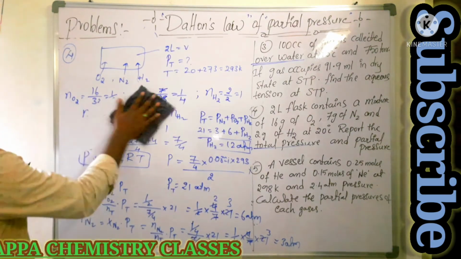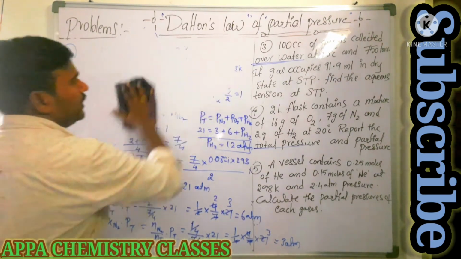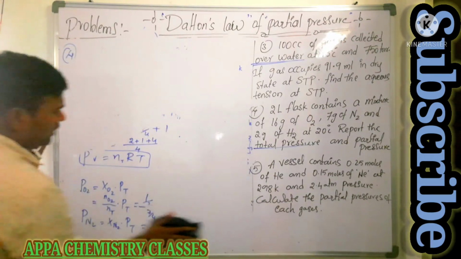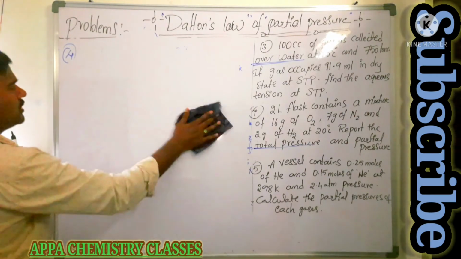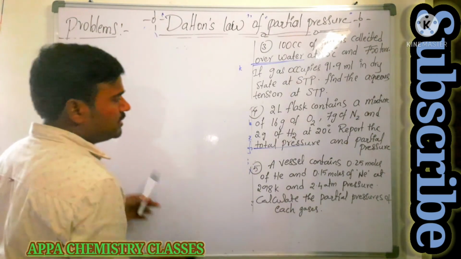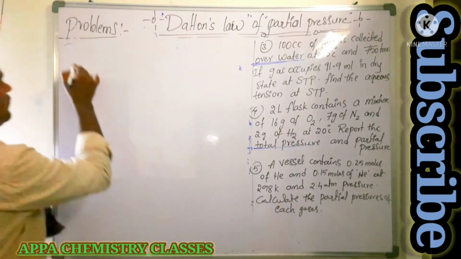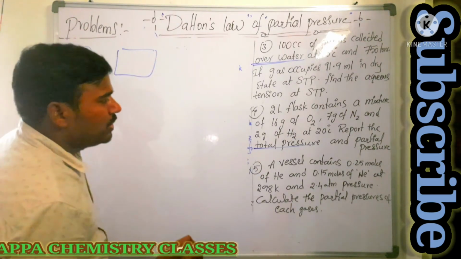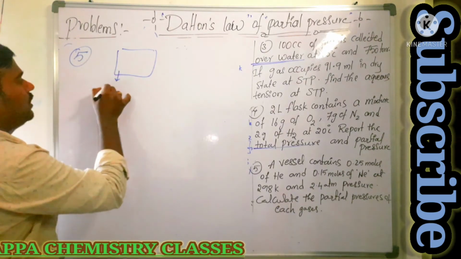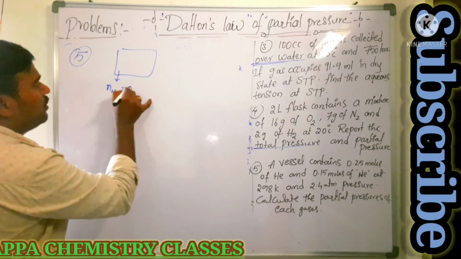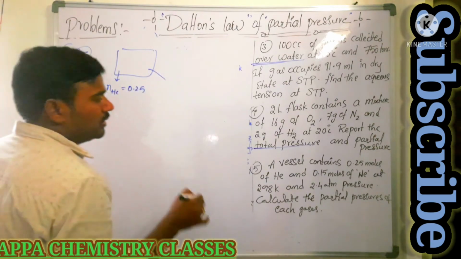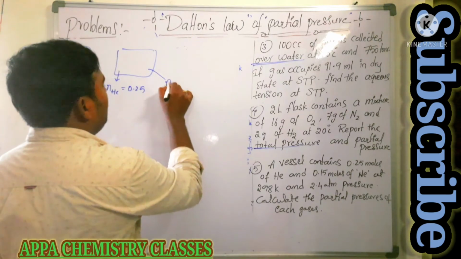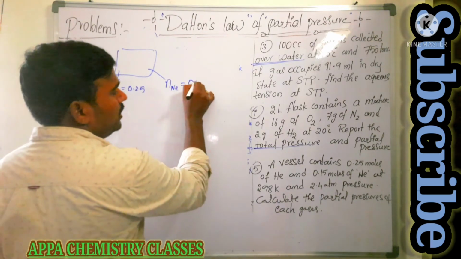Next, question number 5 we will see. Question number 5. So try to concentrate. Very important. Question number 5 also. Easy one, but you need to understand it. Just for practice. One vessel is there which contains 0.25 moles of helium. Number of moles of helium is how much? 0.25. And 0.15 mole of neon gas. Number of moles of neon will be how much? 0.15 moles.